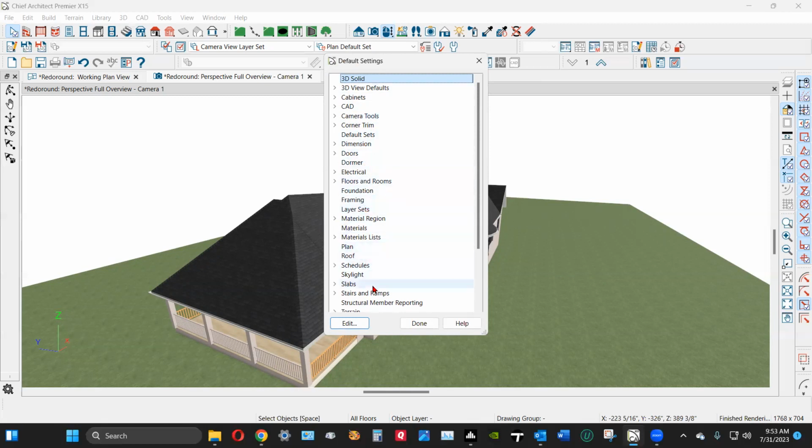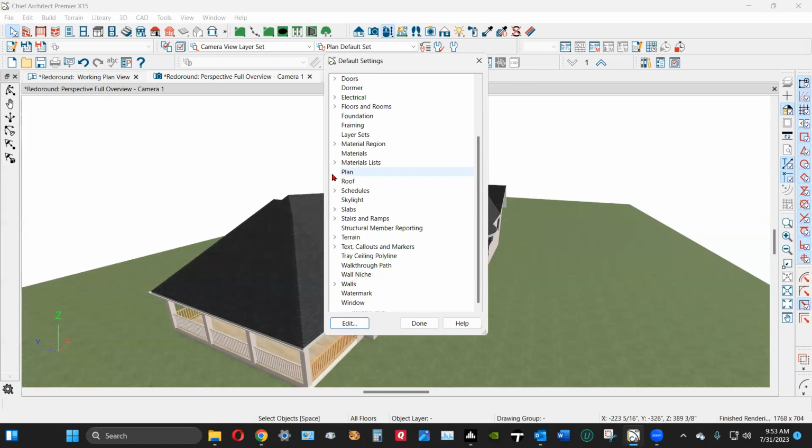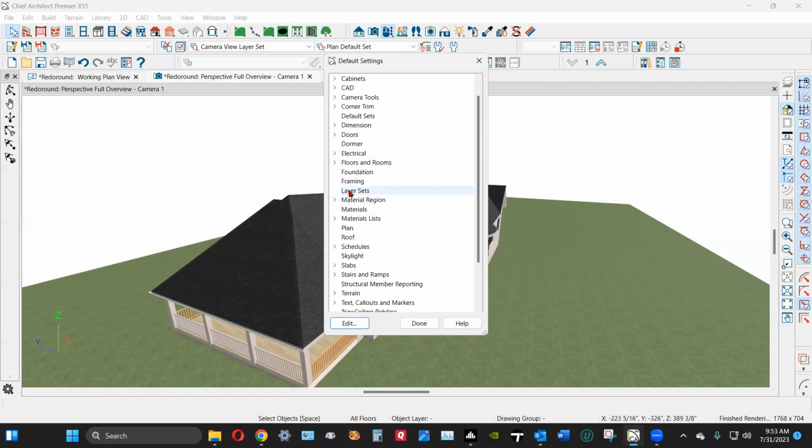The roof type, the wall types, exterior, and interior, and various categories of interior walls and doors and windows and cabinets. There's extensive settings here, and you learn these, and you can set up. When I open a plan, I don't just start drawing. I set the defaults first, and then I draw.